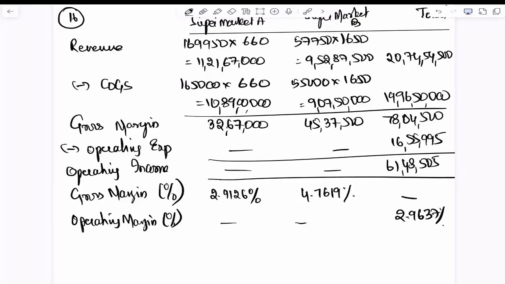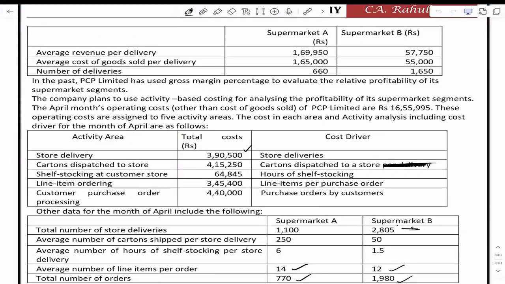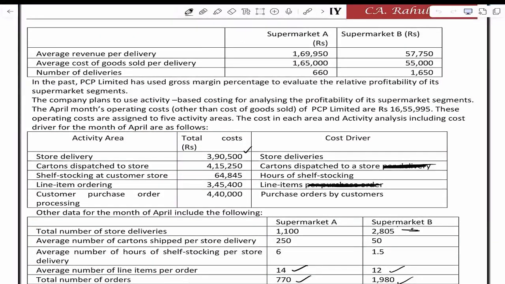Guys, even in the second part, beta, the customer purchase order should not be per customer. Line item ordering, beta, it should not be per purchase order. It should only be on the basis of total line items. You can strike the word per purchase order. Obviously, beta, you will have to take total number of line items rather than taking line items per PO. Cost is also done.